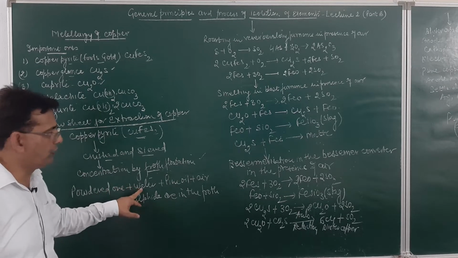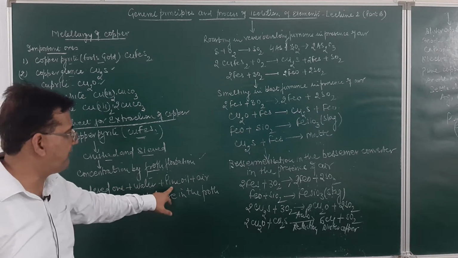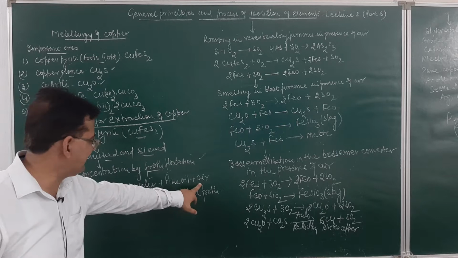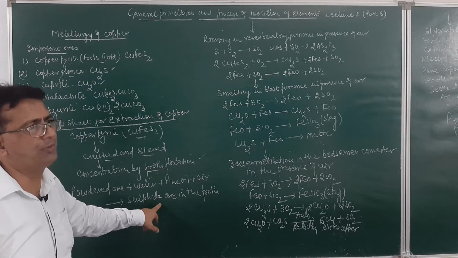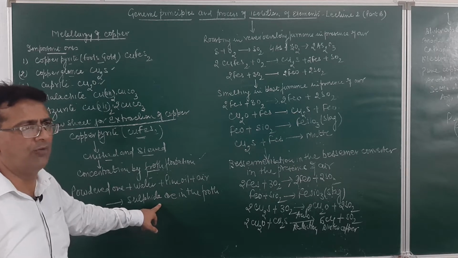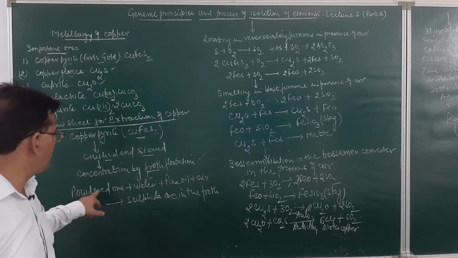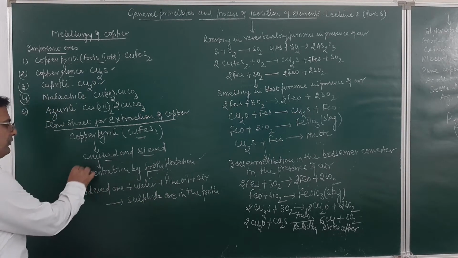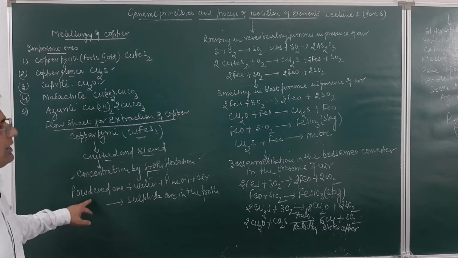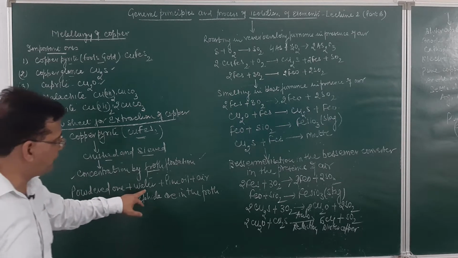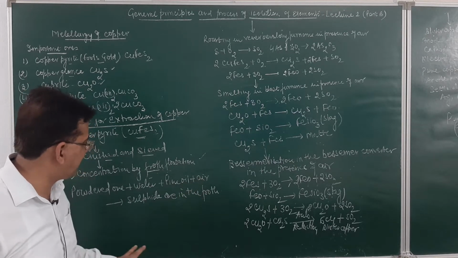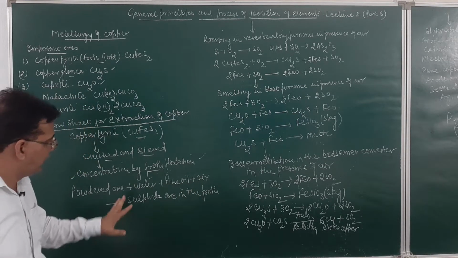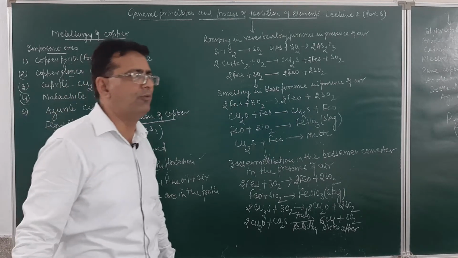To the powdered ore, we add water and then pine oil, and then compressed air is passed. The sulfide ore will be obtained in the form of a froth.